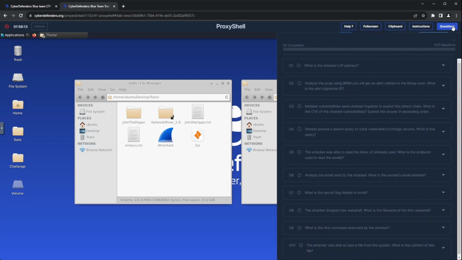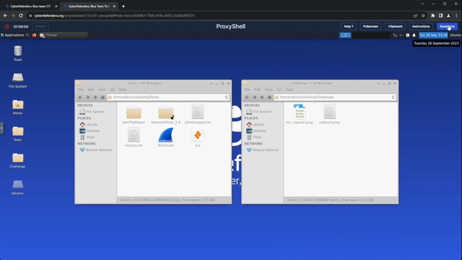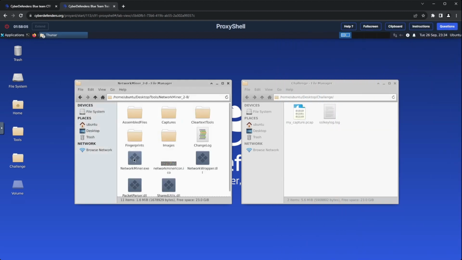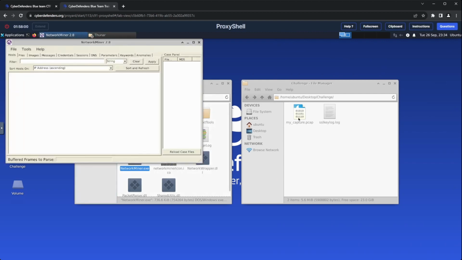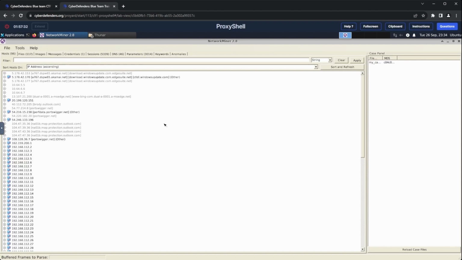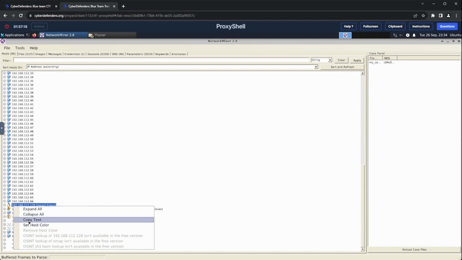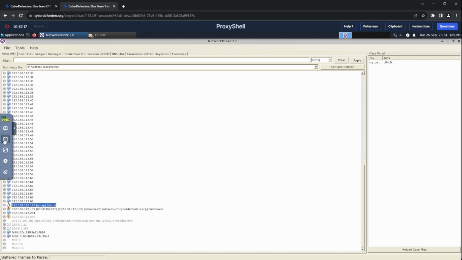Starting with the first question in the lab, it says, what is the attacker's IP address? I started by launching NetworkMiner, then I dragged the PCAP file onto the software, and upon scrolling through the hosts, I could see one IP identified as an Nmap Linux host. This is very likely the attacker's machine, so let's submit that as our first flag.